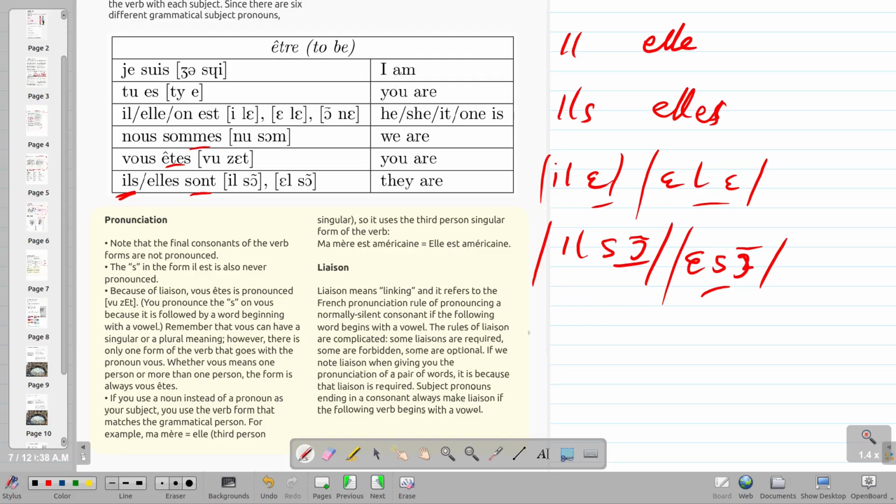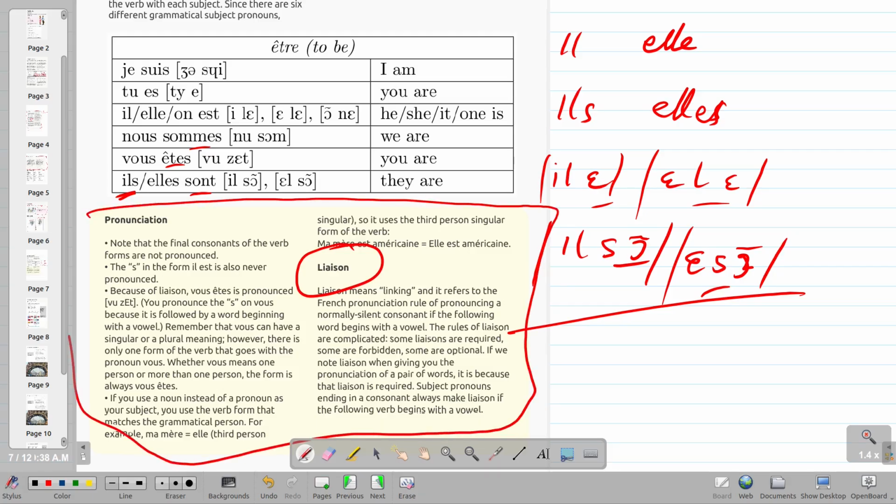There is another thing, another marker that I wanted to bring to your attention. We call it liaison. And actually, I want you to read this section later on. Take your time to go through. Liaison. And in French, we say la liaison because it is feminine. La liaison. What is la liaison? So, we have been using it here, but we just need to identify what we are doing. So, je suis, tu es, il est, elle est, on est, nous sommes, vous êtes.